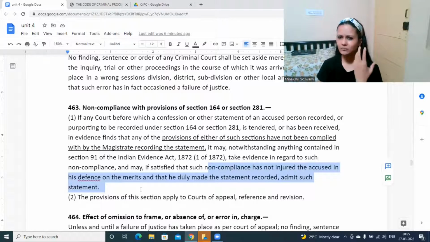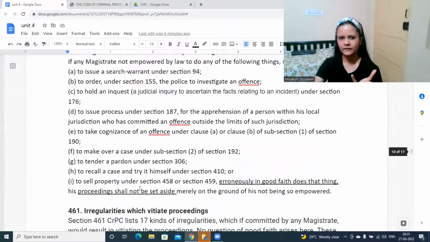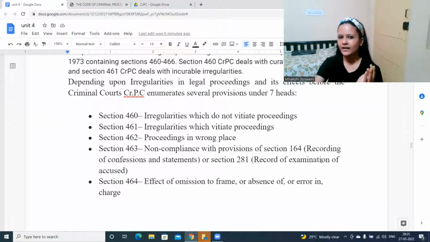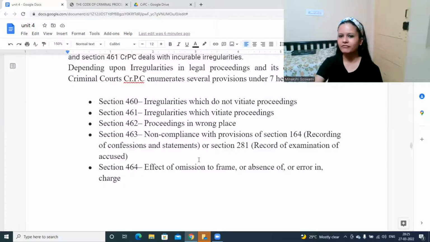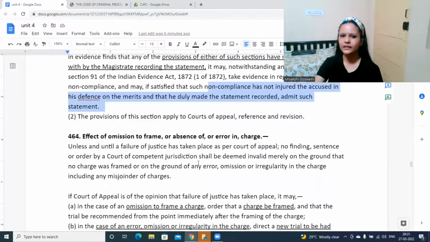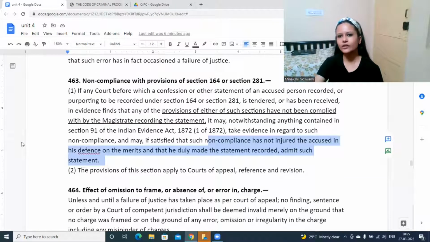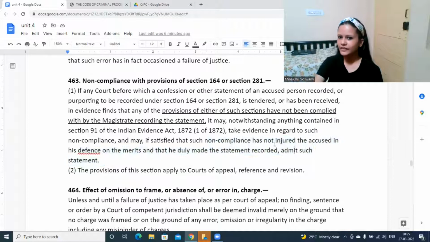It may happen that when the accused person was examined, the record of examination of the accused was not taken properly. Recording of confessions and statements was not done properly. Even if such an irregularity has happened, if it is not affecting or injuring the accused person, it will be ignored. Even if those provisions are not fulfilled, it will be considered okay because it is not affecting the accused person.